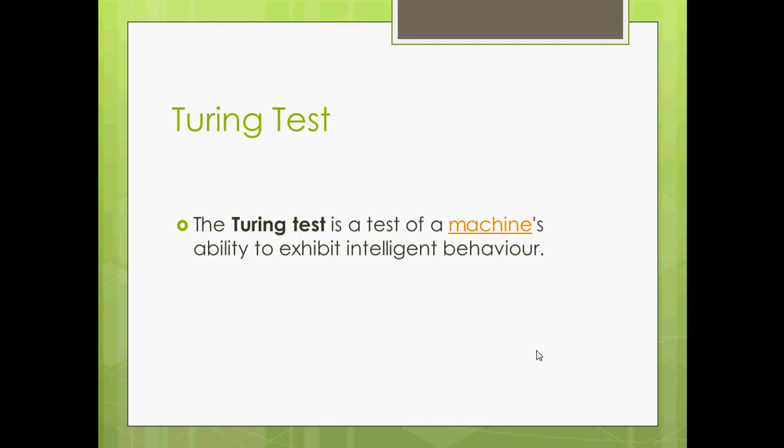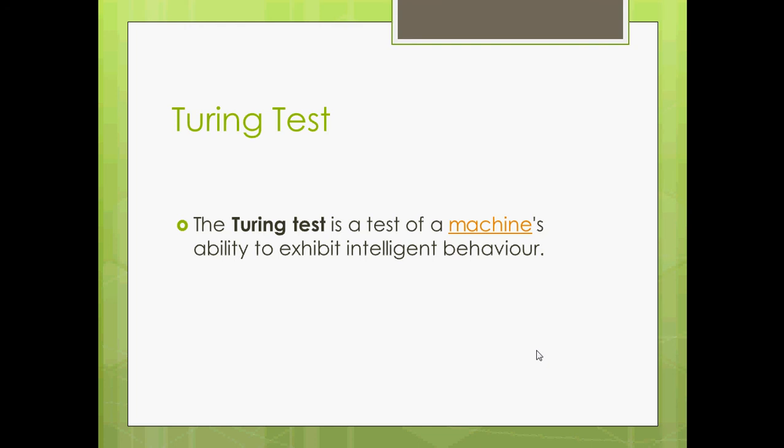So here we will go to the Turing test. Alan Turing in 1950 wrote a paper on computing machinery, and that's the starting point of artificial intelligence chatbots. The Turing test is a test of a machine's ability to exhibit intelligent behavior.